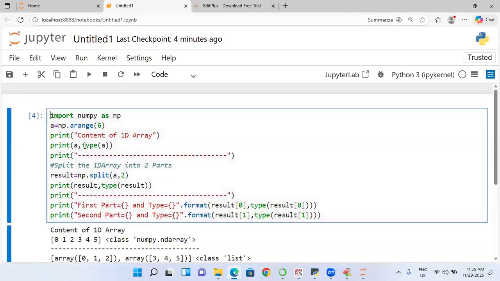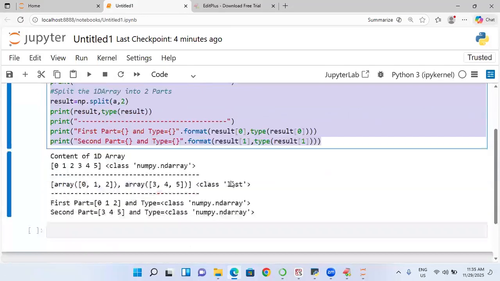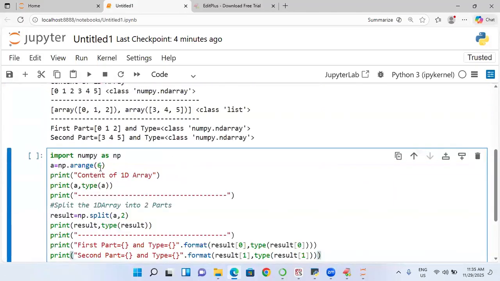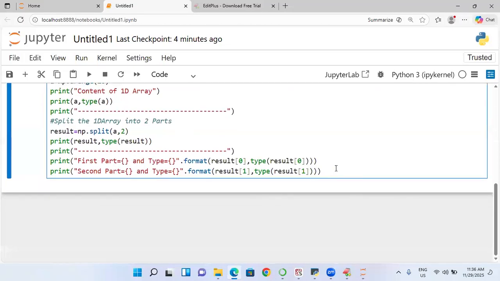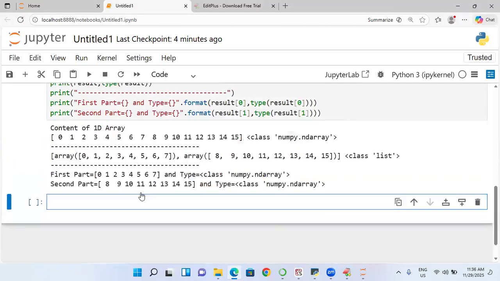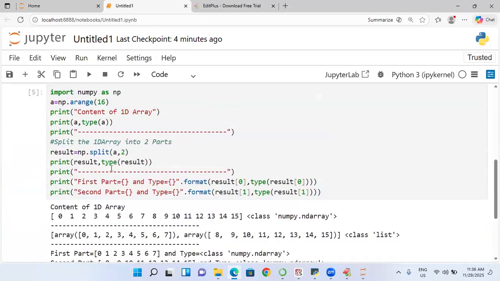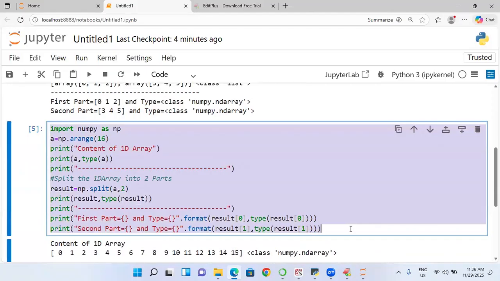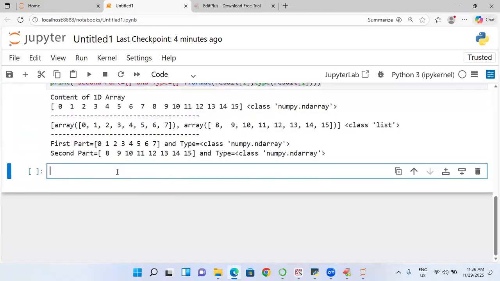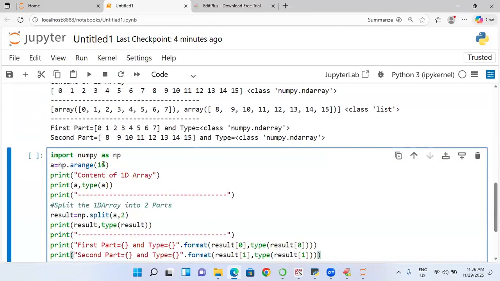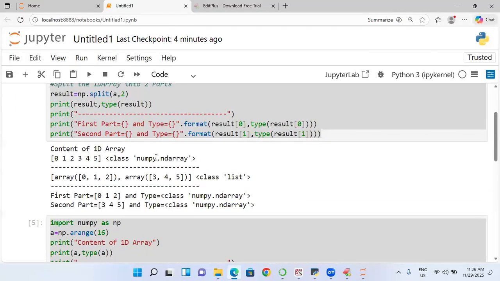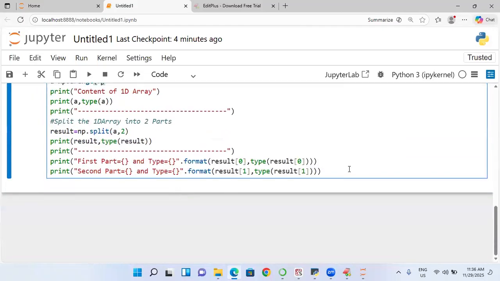Suppose you get something different. Online students, suppose I have 16 elements. 16 means 0 to 15. So how many parts will come here? Two parts: 0 to 7 is one part, and 8 to 15 is another part. Equal elements are coming, or not? Suppose I take 7 instead. Earlier with 6, two equal parts were coming. Now with 7, what is it going to give you?